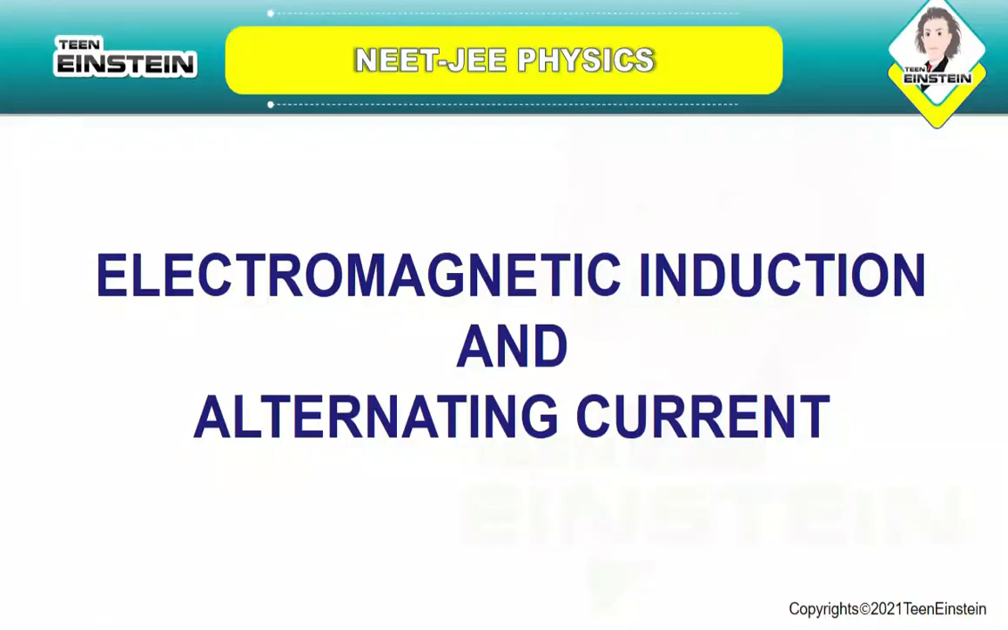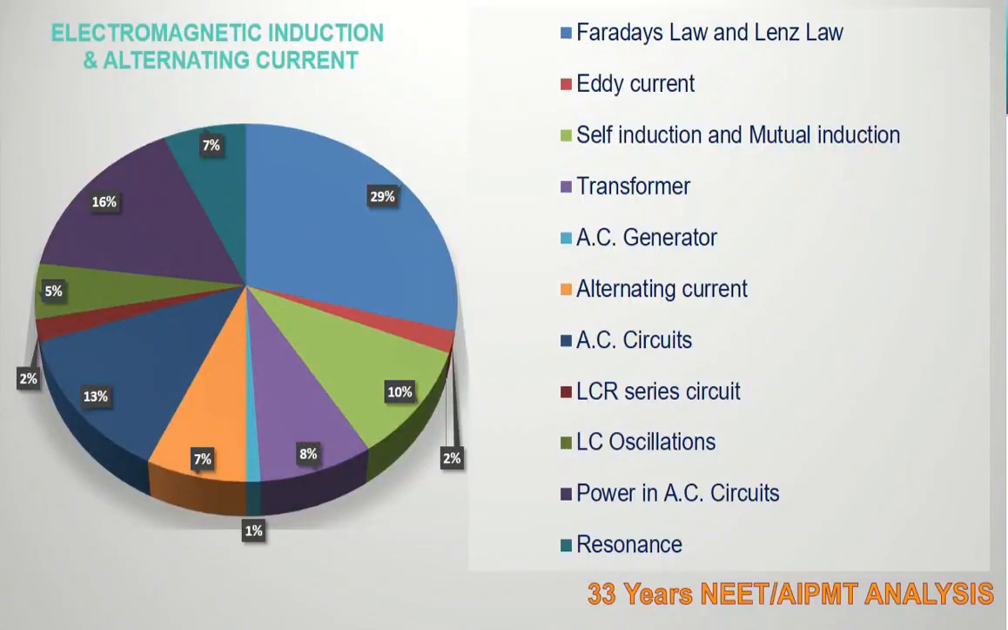Hello students, in this video we will be seeing solutions for previous year NEET question paper, and we will be seeing the topic called electromagnetic induction and alternating current. So before going inside the questions, let us have a statistical analysis about the previous year question paper.